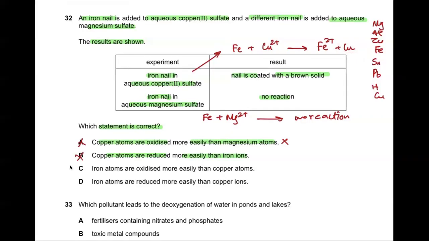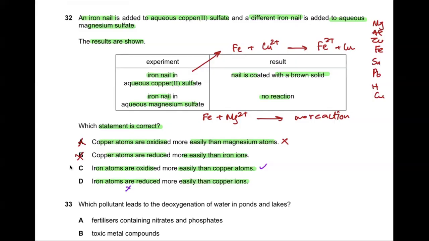Yes, sir. Okay. Now third, iron atoms are oxidized more easily than copper atoms. Yes, because over here, see, iron displaces the copper ions, turning into iron ions and making the copper atom. So it means iron is going to be oxidized more readily. Now, iron atoms are reduced more easily than... again. So the iron atoms are reduced.